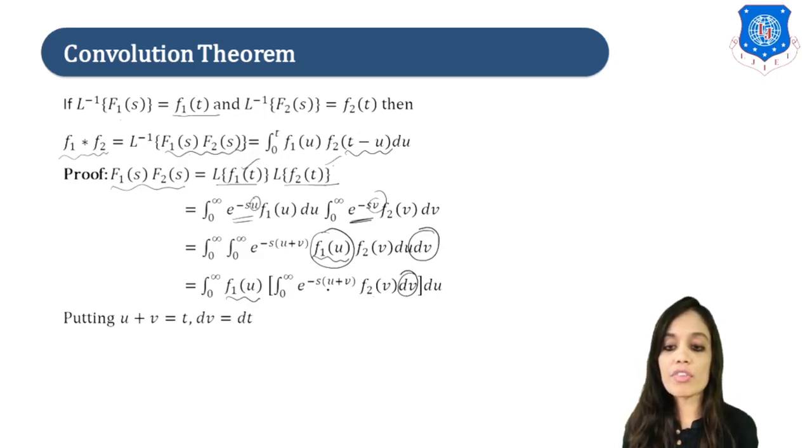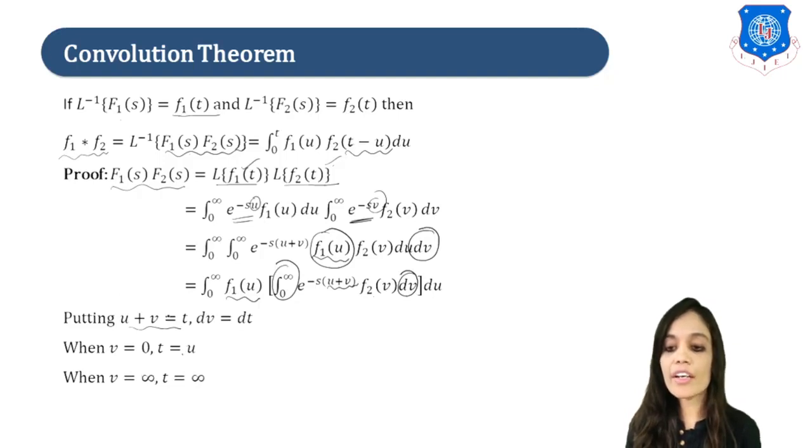What we will do is we will assume our u plus v as t, right? So our dv will be what? dt, okay? So now let us change the limits also. So when v is 0, you can see t will be equal to u, and when v is infinity, t is equal to infinity, and from this you can see that v is equal to what? t minus u, right?